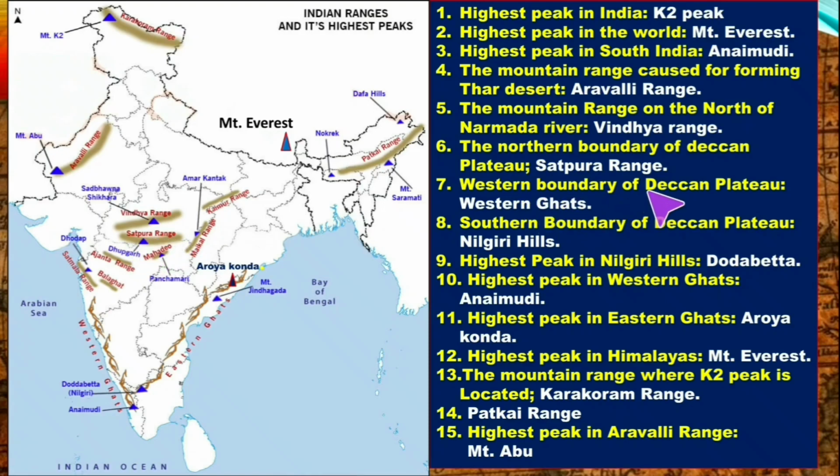Now western boundary of Deccan Plateau, that is the Western Ghats. This is the location of Western Ghats. Southern boundary of Deccan Plateau, that is Nilgiri Hills. Here this is the Nilgiri Hills.